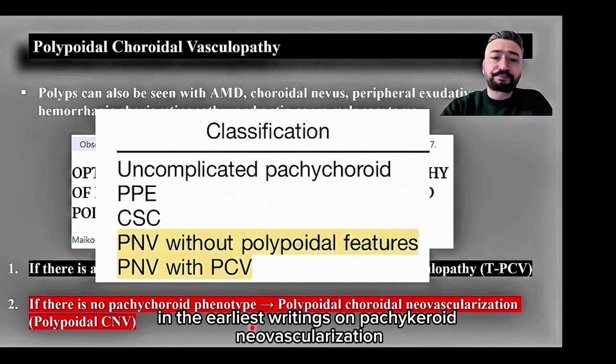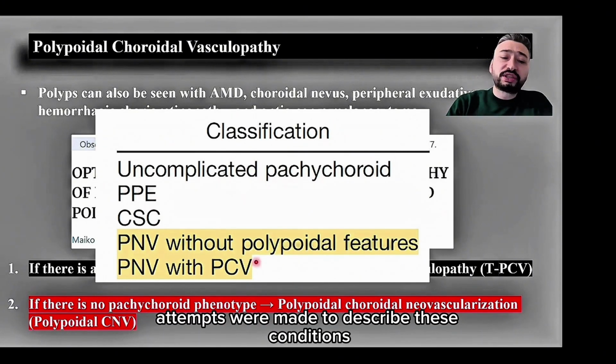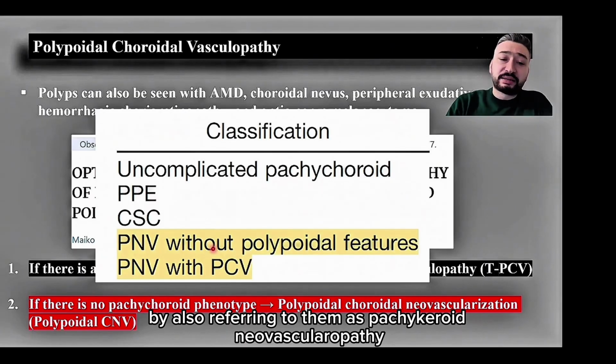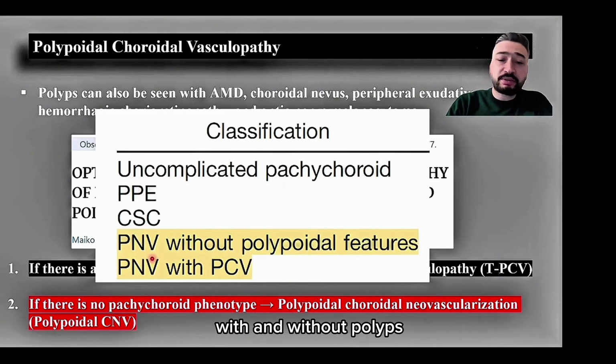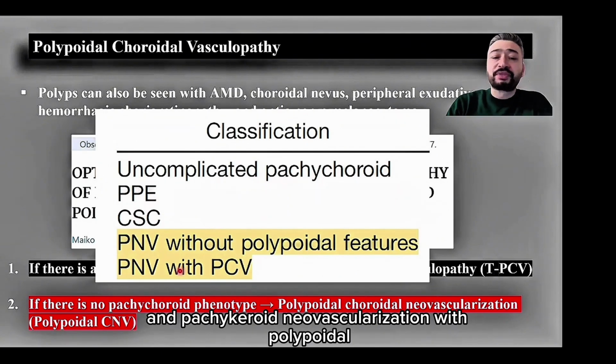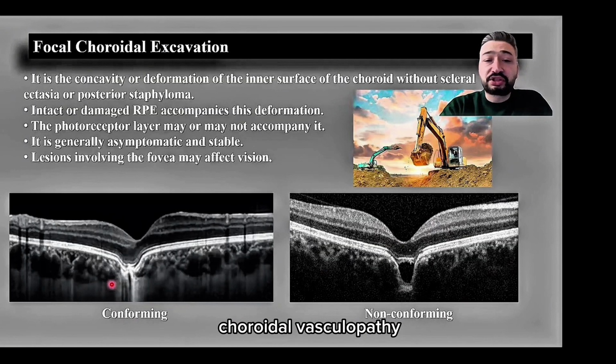Even furthermore, in the earliest writings on pachychoroid neovascularization, attempts were made to describe these conditions by also referring to them as pachychoroid neovasculopathy with and without polyps, and pachychoroid neovascularization with polypoidal choroidal vasculopathy.